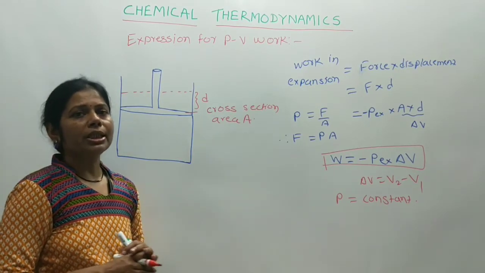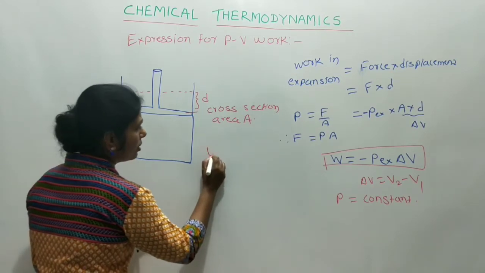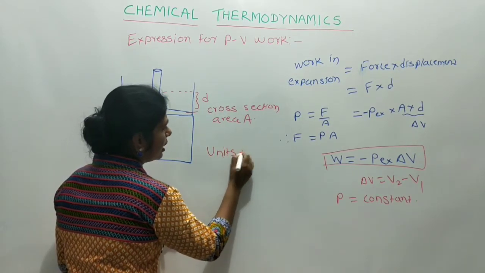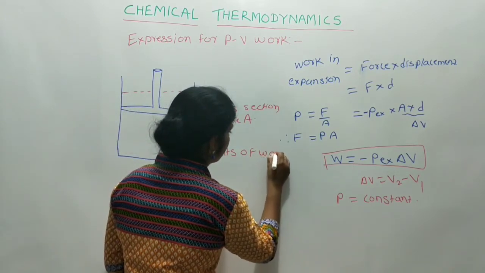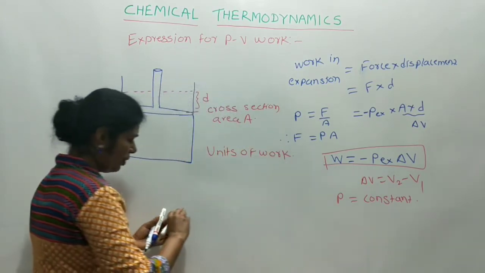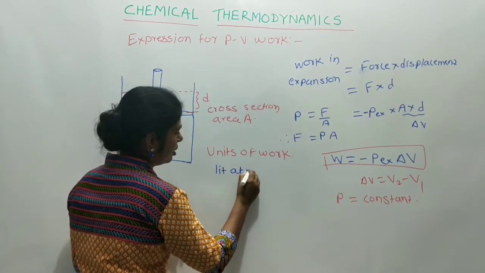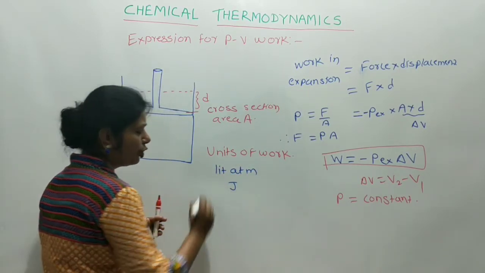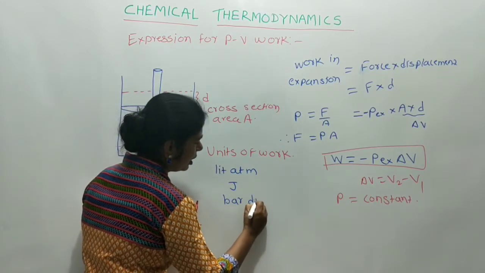Now we see the units of work. It is important for problem solving. Now first unit is liter atmosphere. Second unit is joule, and third unit is the bar decimeter cube.